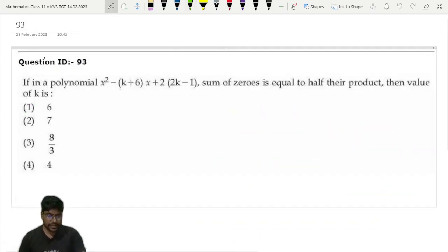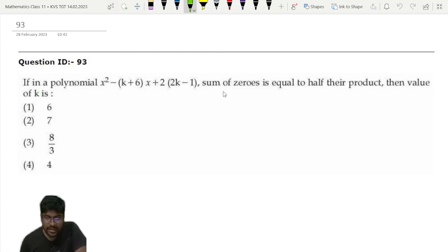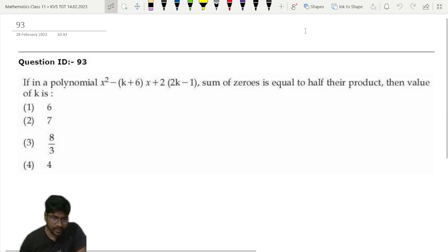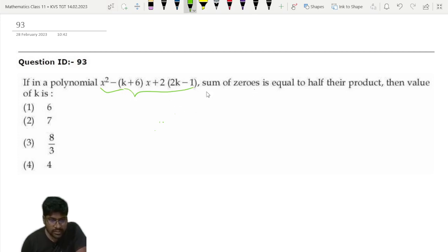Question number 93. If in a polynomial the sum of zeros is equal to half their product, then the value of k is what? So this is a polynomial, sum of the zeros, they are talking about the zeros of a polynomial.